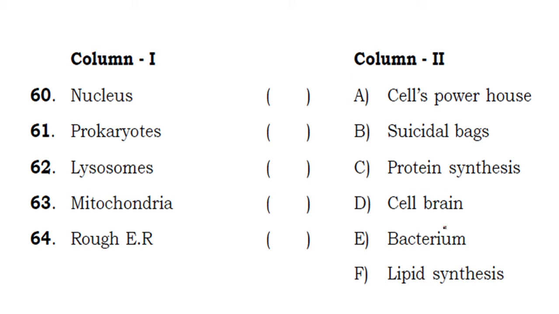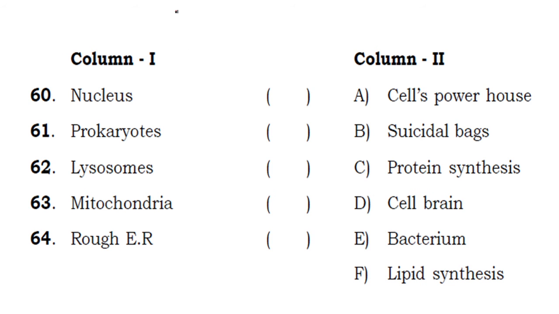Next, here a matching set is given, a match-the-following type question. Sometimes the matching set will be given and codes will be given below, and you have to select the code. In order to select that code, you have to match first. Nucleus, prokaryotes, lysosomes, mitochondria, rough endoplasmic reticulum are column 1, and column 2 has cell's powerhouse, suicidal bags, protein synthesis, cell brain, the bacterium and lipid synthesis.